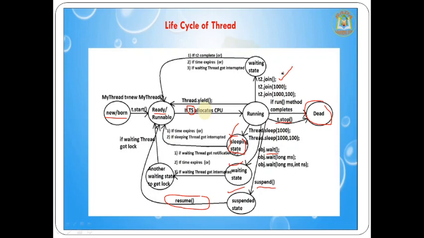When can we use join? For example, our thread is thread T, and we want to wait until T2 completes its work, or the time expires, or our waiting thread gets interrupted. So when you want to wait for a specific amount of time, we can use join. So join, wait, or suspend are different types of methods which we can use to go to the sleeping state, waiting state, or suspend state.